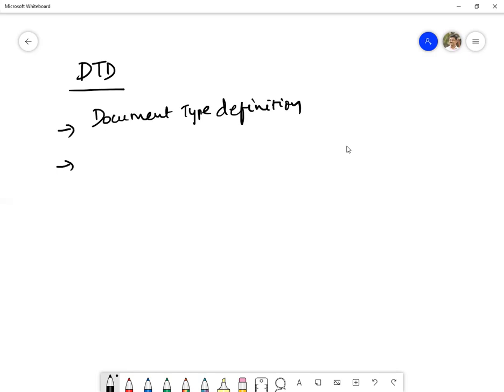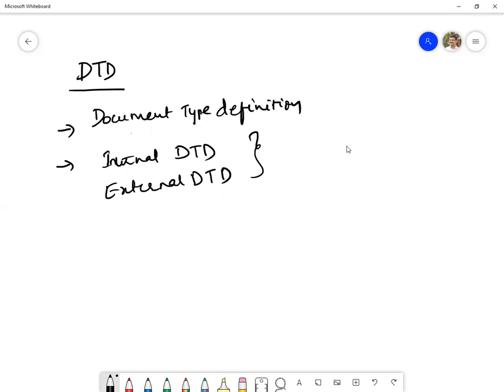So according to this, let us say that one structure is pre-decided. Let us say that it is dealing with some players. So that should be followed. That will be validated by the document type definition. And there are two categories under this document type definition. The document type definition is divided into two sections. First one is internal DTD and we have external DTD. First one is internal and second one is external.